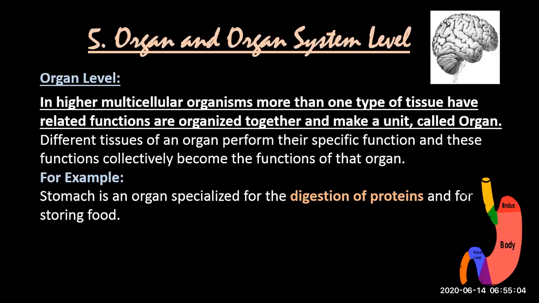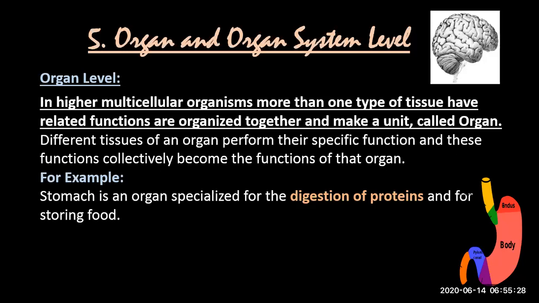Different tissues perform different functions, but related to some common thing, and make a unit called an organ. I'll give you an example and explain it in a while.